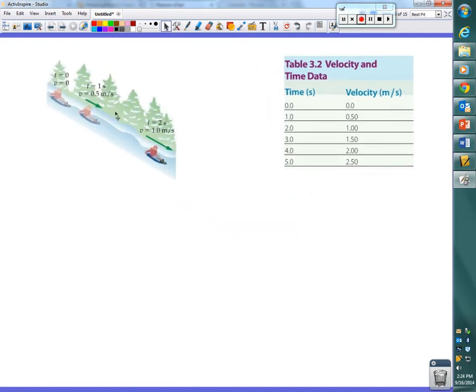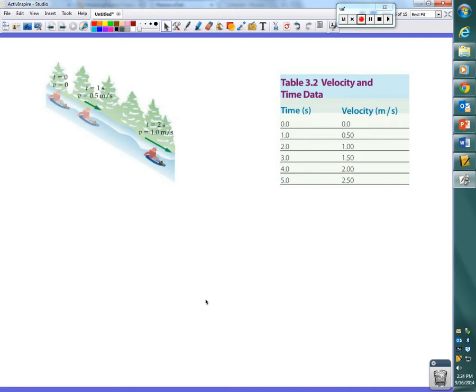So what I would like you to do first is take 30 seconds and talk to the person next to you, or on your own, and determine from this information, one that you have in your packet, one that I gave you and is on page 77 of your book, what is the acceleration of this kid as he is sledding down the hill? Discuss. Go.